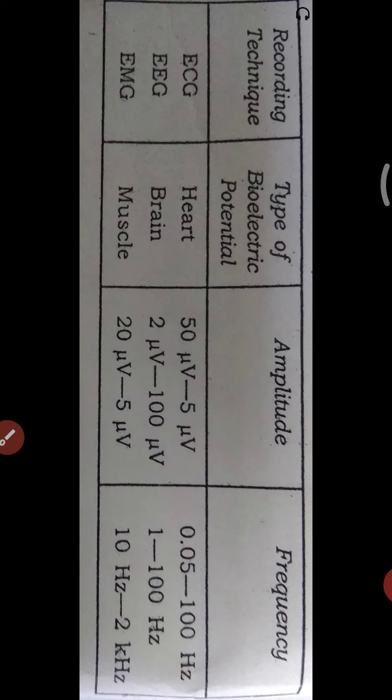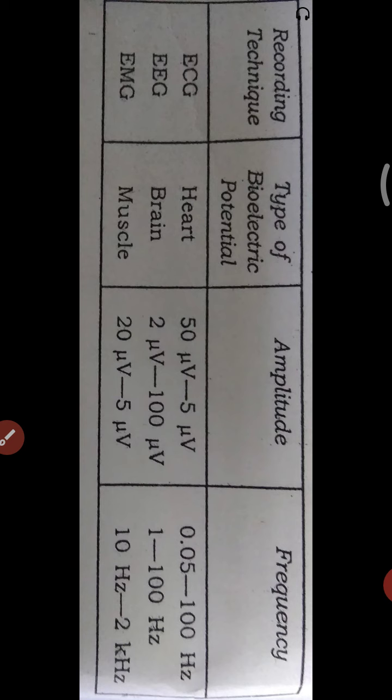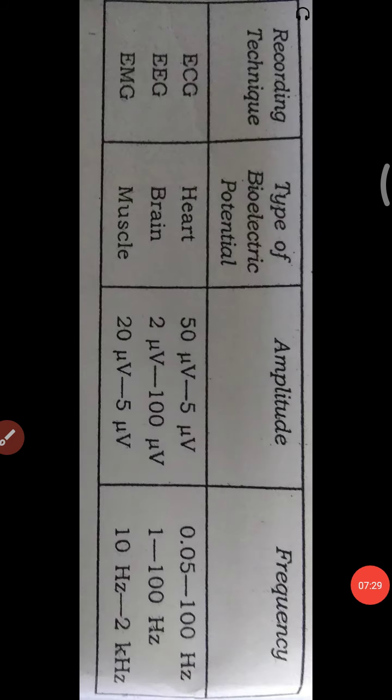The amplitude is 2 microvolts to 100 microvolts and the frequency is 1 to 100 Hz. For the electromyogram, for the muscle potentials, the amplitude is 20 microvolts to 5 millivolts and the frequency is 100 Hz to 2 kilohertz. These are all the major sources of bioelectric potentials.